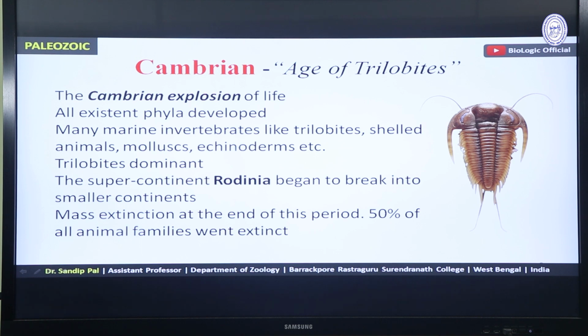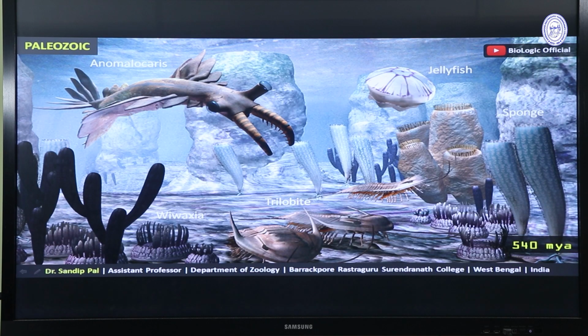So next, this is the picture of ocean life during Paleozoic era and Cambrian period. So these animals, you are not accustomed with these animals, right?